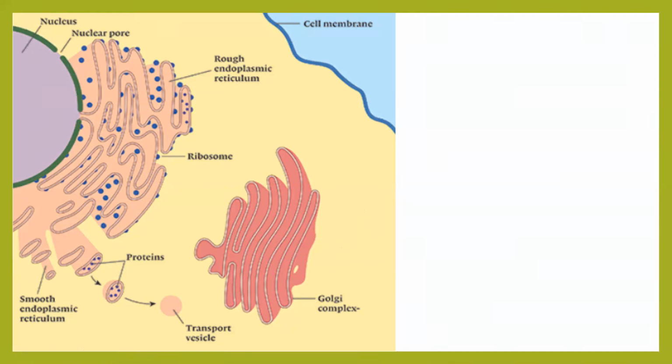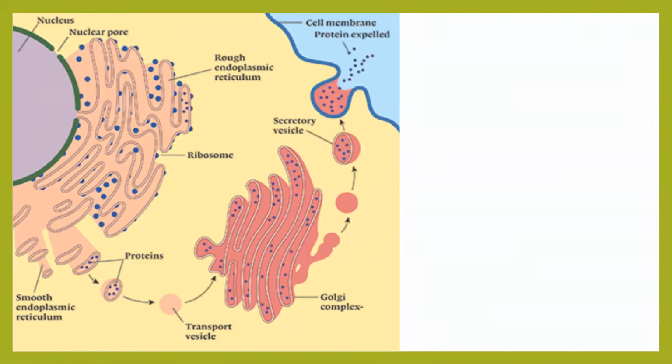So now, this transport vesicle will move towards the Golgi and the Golgi will accept it. Okay, this is the entire Golgi complex. Then what will happen? These proteins are going to be modified inside the body of the Golgi, and after modification, they will leave in the form of transport vesicle, no, in the form of secretory vesicles, and finally if this message has to be thrown outside the cell, then it will go and fuse with the plasma membrane and from there this message will go outside. Are you getting it? It depends on who this message is for.